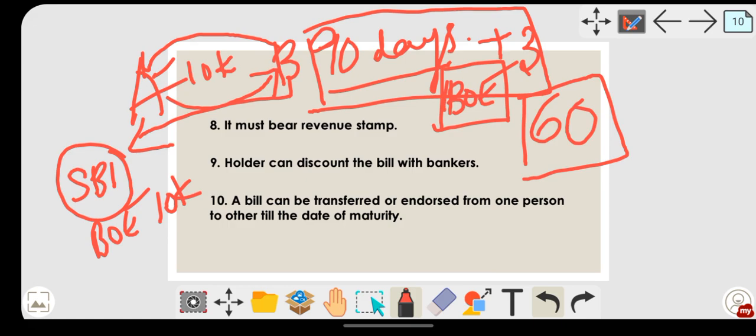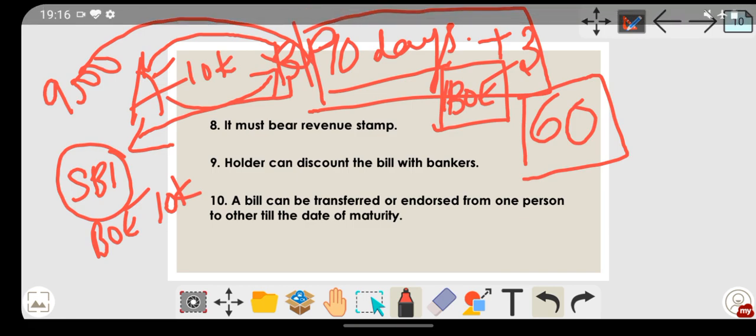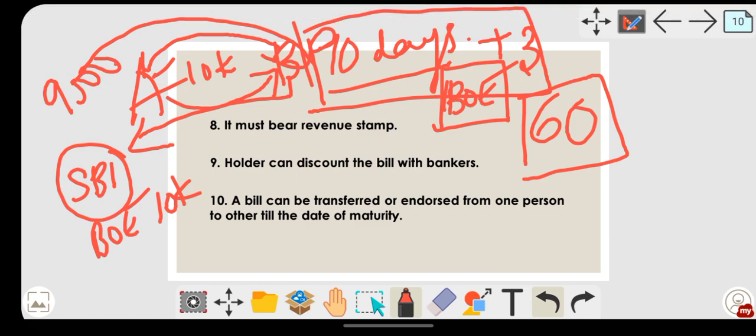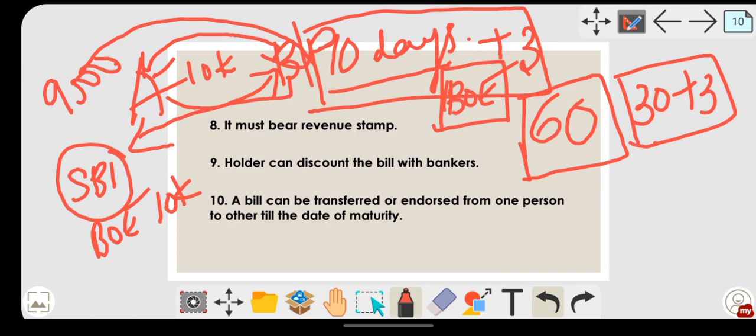Discounting the bill means what? He will give, say, 9,500 rupees to Mr. B. He won't give 10,000, but he will give 9,500 rupees to B. Now the question arises: today was the 60th day, so how many days are remaining? 30 days plus 3 days are remaining, right? For these many days the banker will keep the bill of exchange with himself.